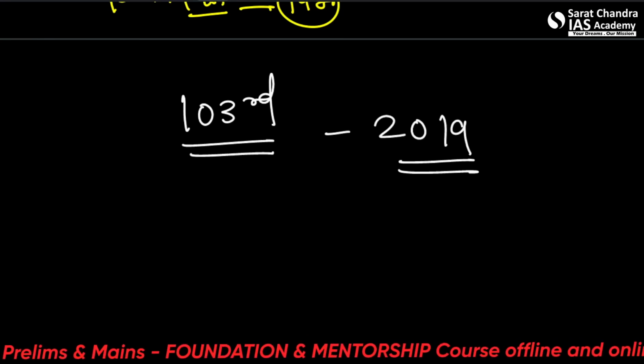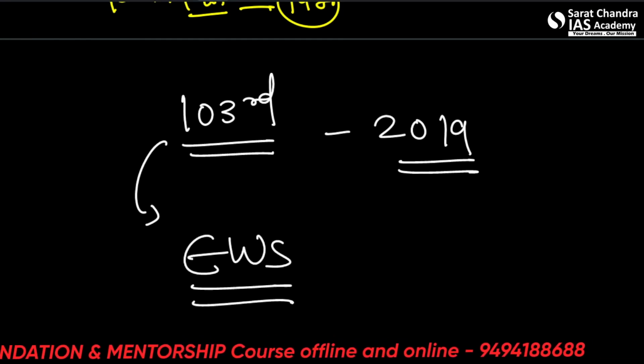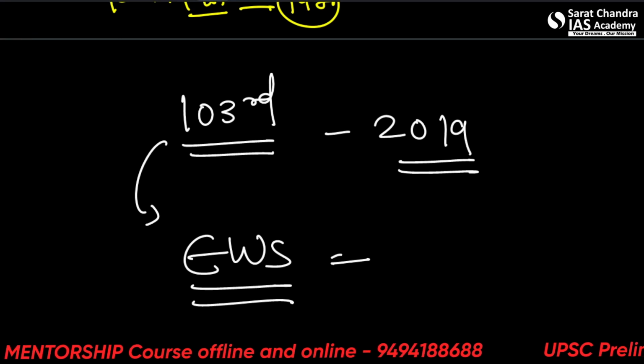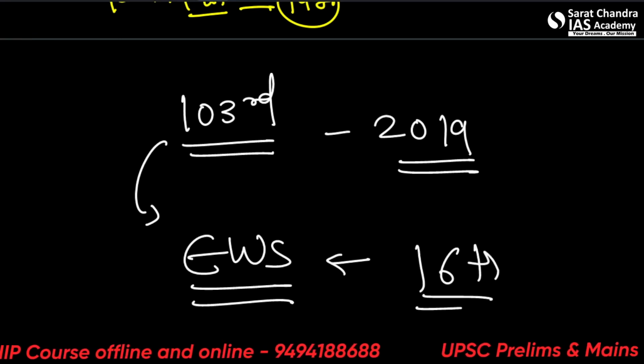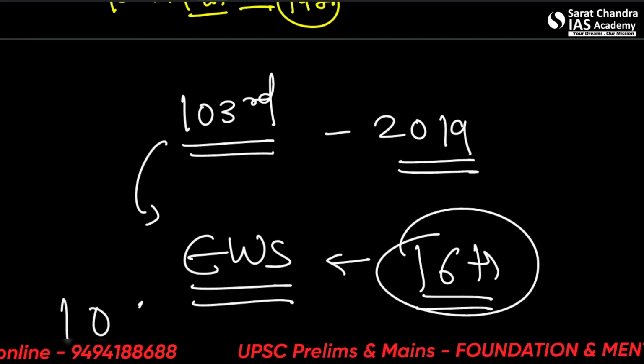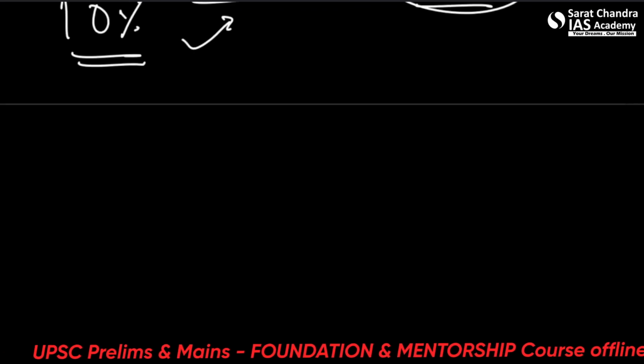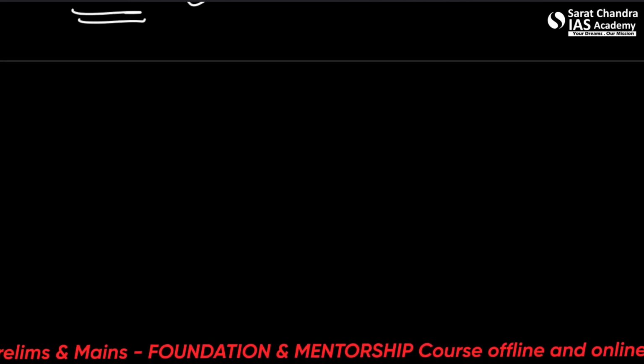It introduced reservations for EWS, economically weaker sections, and the amendment was done in Article 16, equal opportunity for employment, allowing a 10% reservation to EWS in public employment.